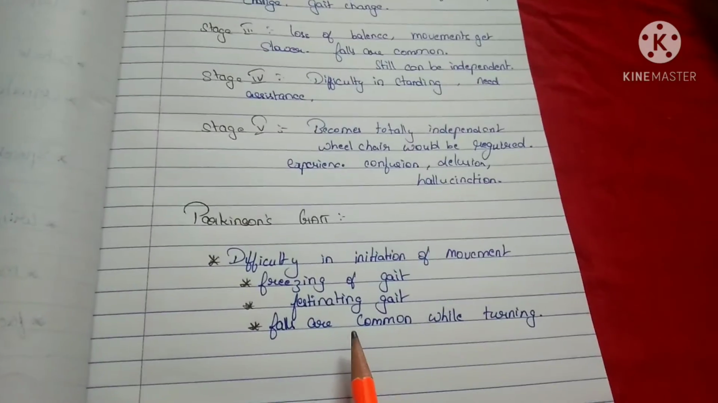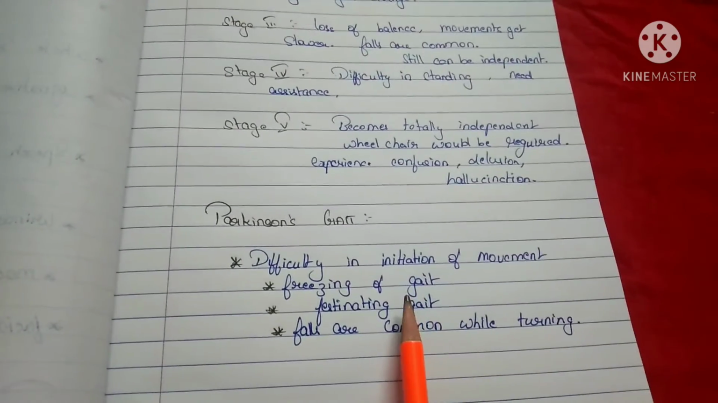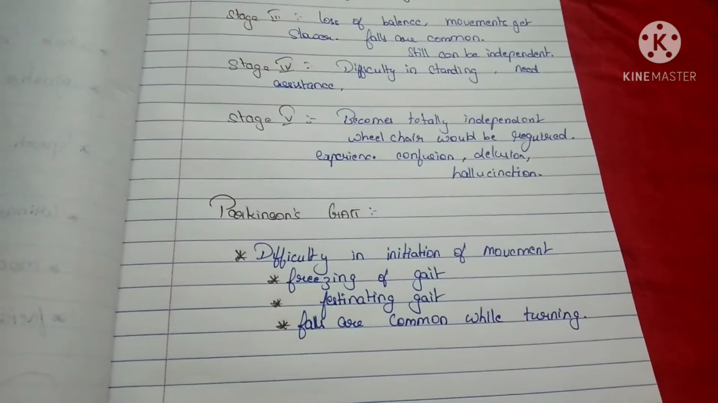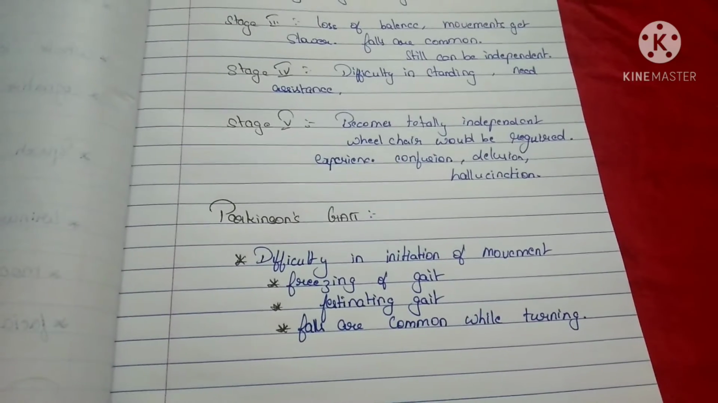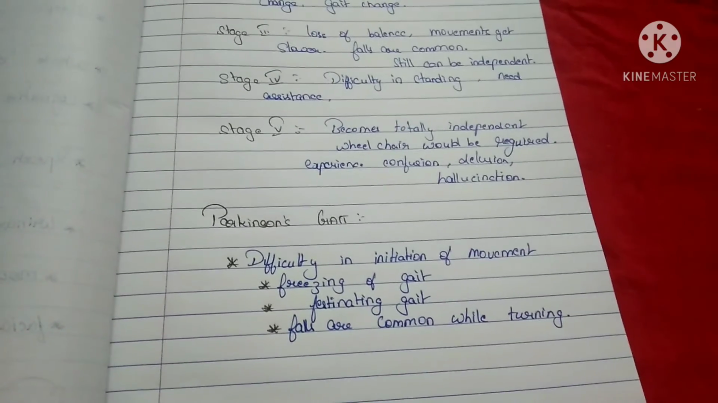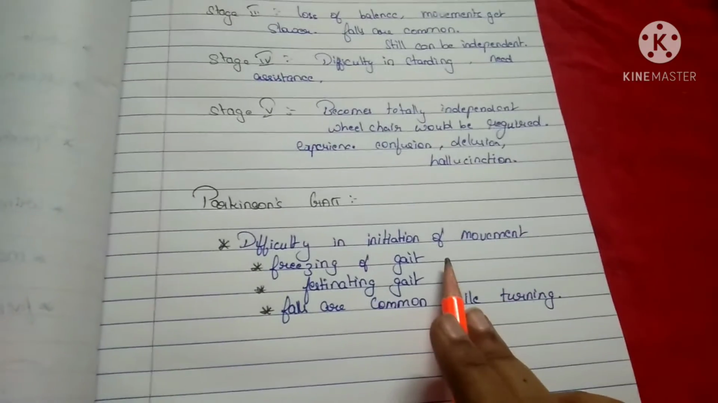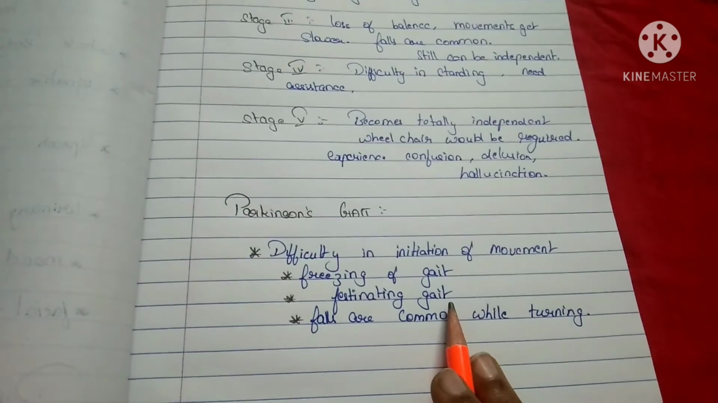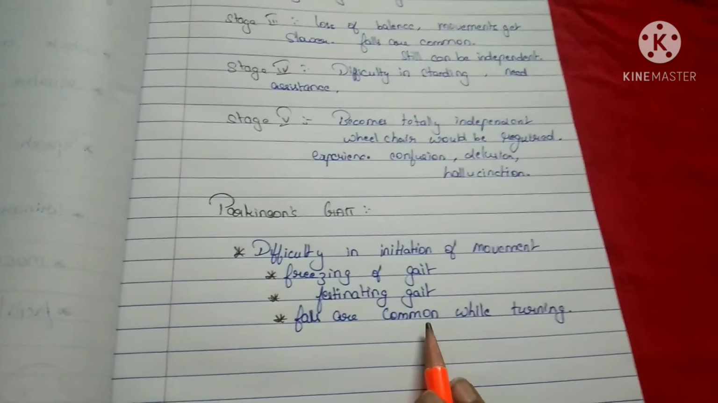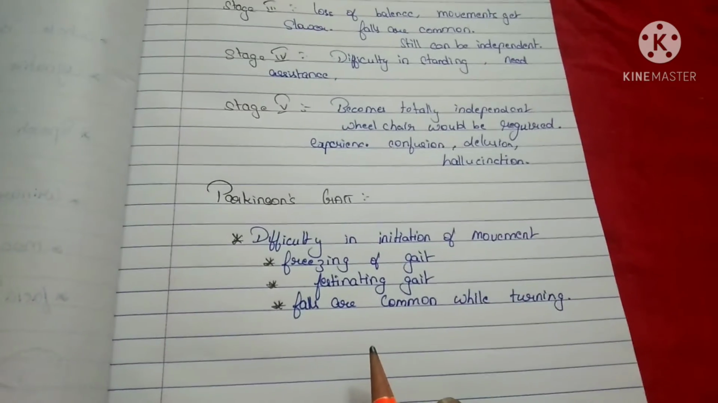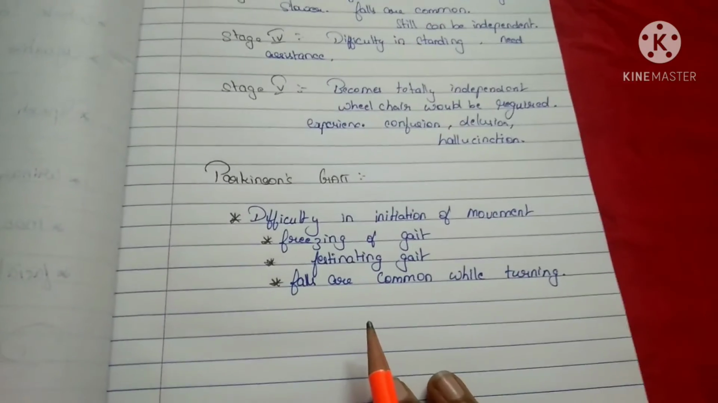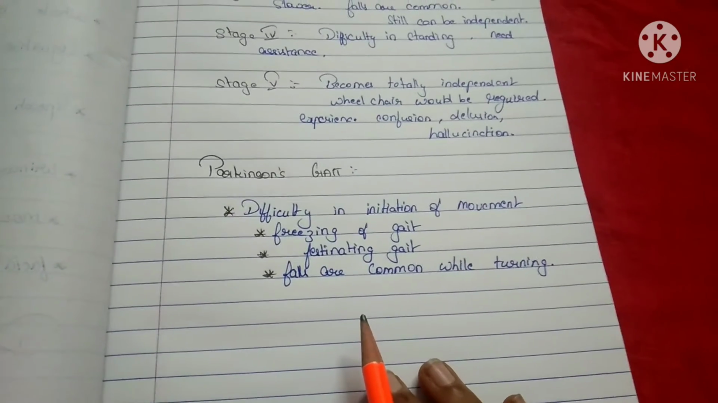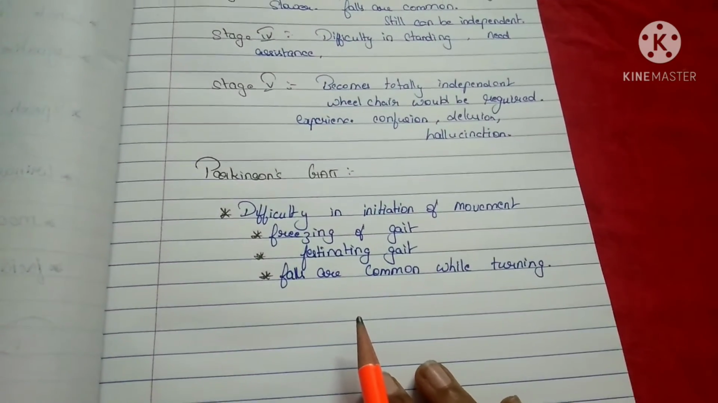Finally, we need to know about the Parkinson's gait. There will be difficulty in initiation of movement, like while they are taking a step, and they may have freezing of gait and festinating gait. In freezing of gait, while they are walking, they suddenly stop, and falls are more common while they try to turn.